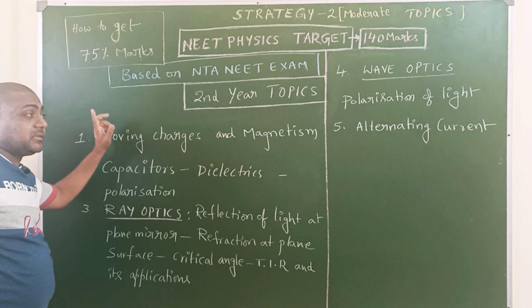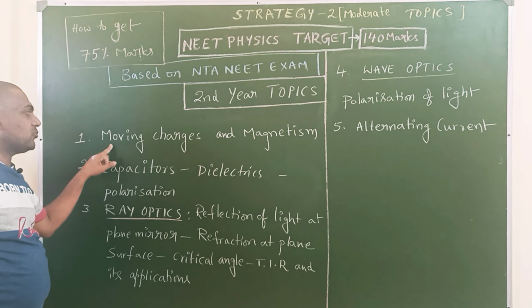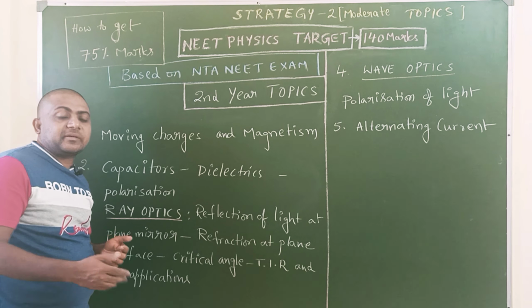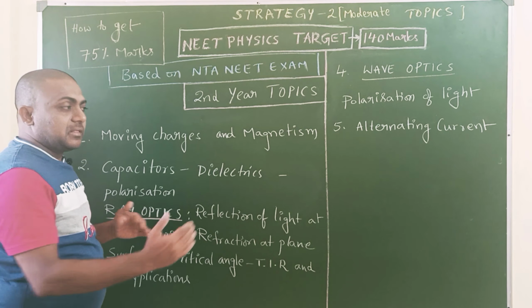In strategy 1 it was magnetism and matter; this one is a different chapter, moving charges and magnetism. Capacitors: here PPC, the parallel plate capacitor, and energy stored in a capacitor. We can discuss the differences when it is connected to a battery and when it is disconnected. Dielectrics, polarization.